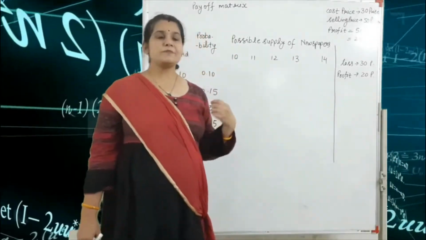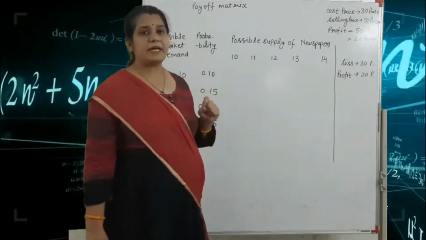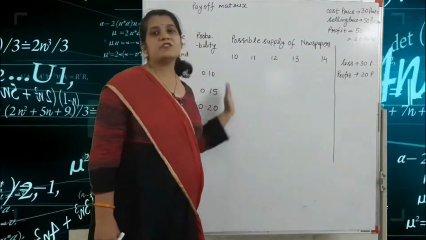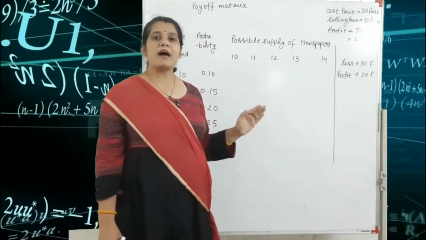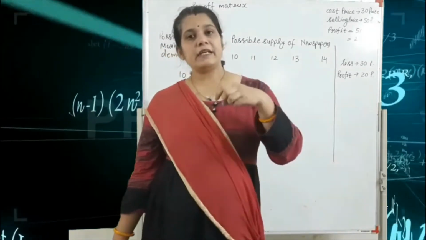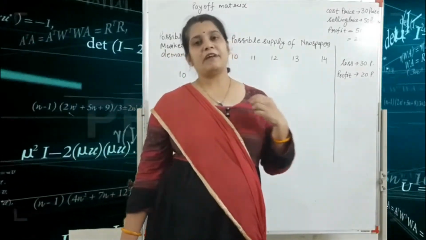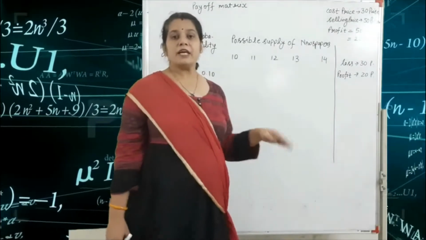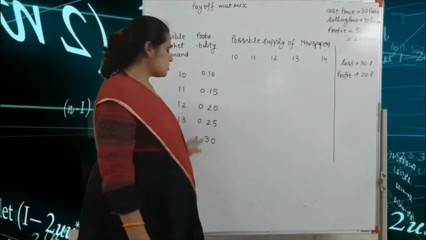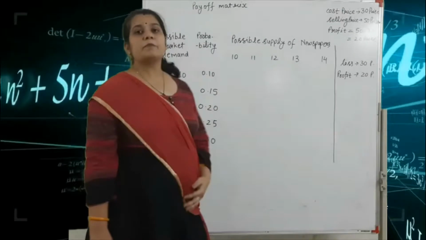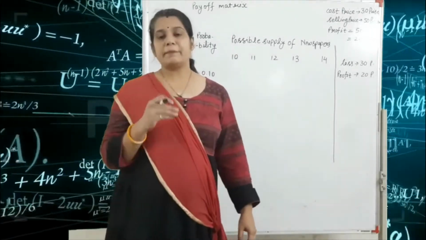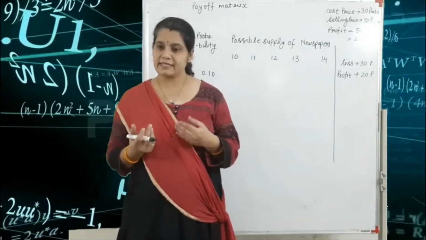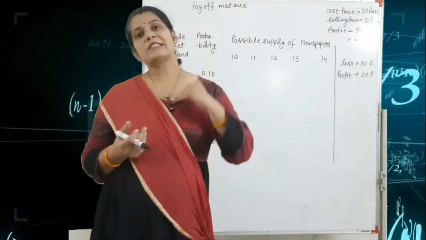Sometimes for finding the EVPI, this table is already given, and we find only EPPI and EMV and after that the final answer. But sometimes this table is not given. We are given only the possible market demand and the probability. So first we make the table, that means the payoff matrix. What is the payoff matrix? The payoff matrix is the combination of rows and columns.